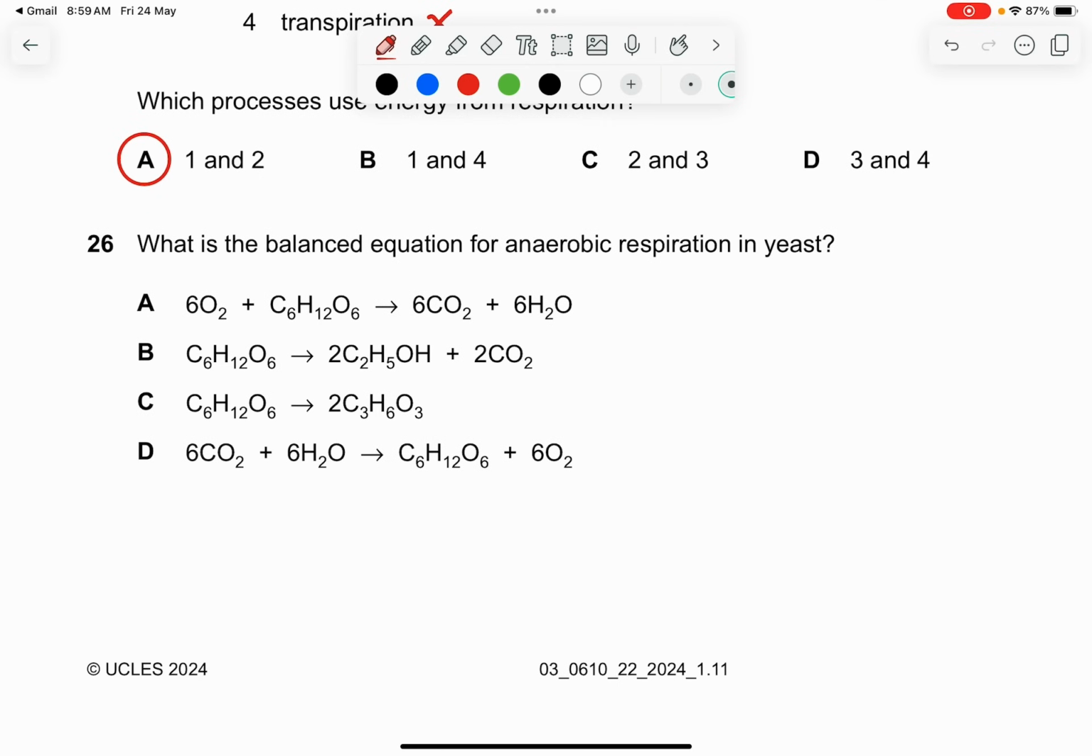Question 26. What is the balanced equation for the anaerobic respiration of yeast? So yeast is coming from glucose. Then this will form ethanol, and most importantly CO2, carbon dioxide. So the answer for this one is B. If you see OH, it means this is an alcohol. That's just the key thing that you need to see, and you definitely have found the answer already.